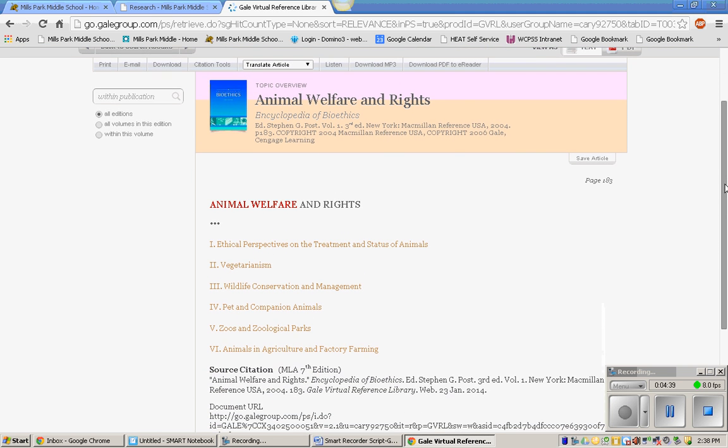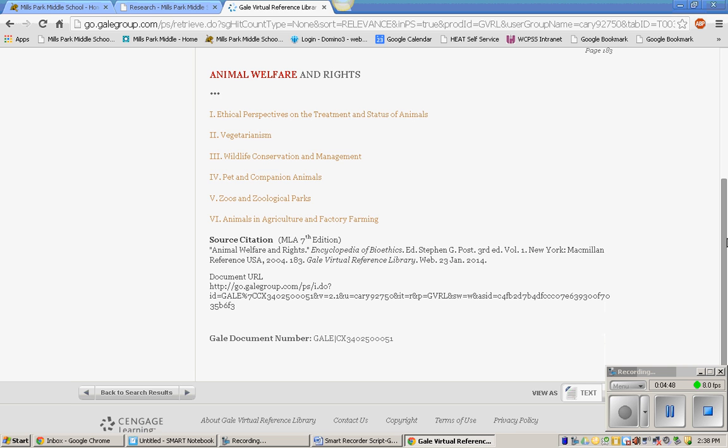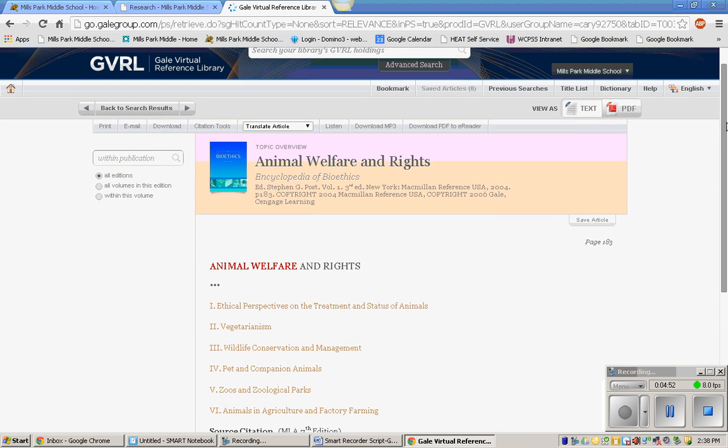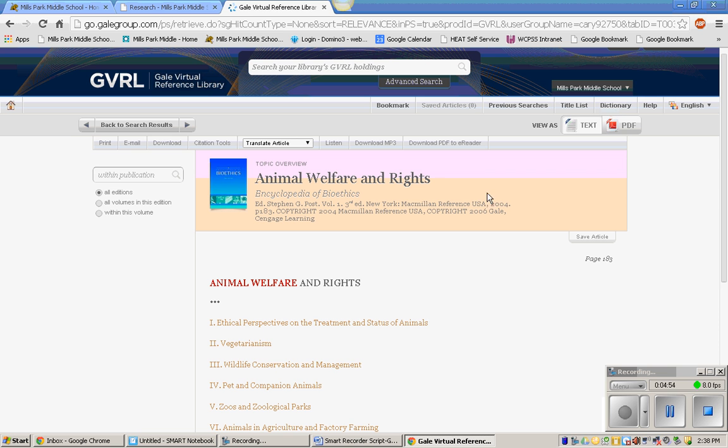Gale Virtual Reference Library gives me the exact citation that I need for my Works Cited page right here. I can read down through the article, click on the different subheadings, and read the entire thing. There are also some options up here at the top where you can print the article, email it to yourself, or download it. You can even listen to it or download the MP3 and it will read the article to you.